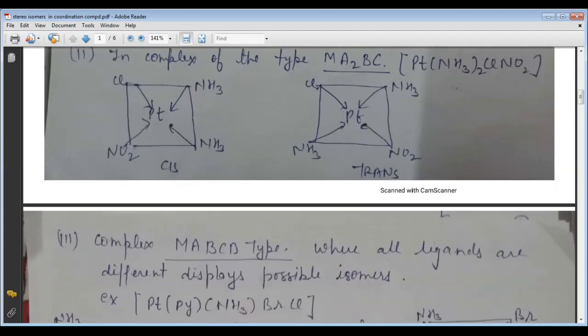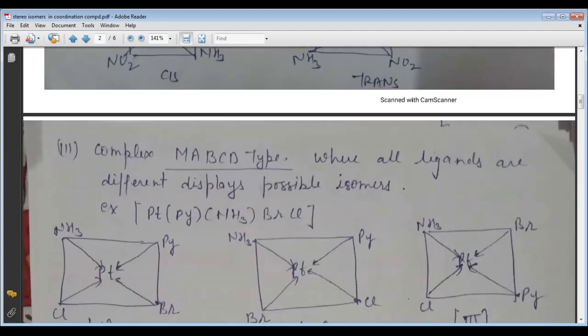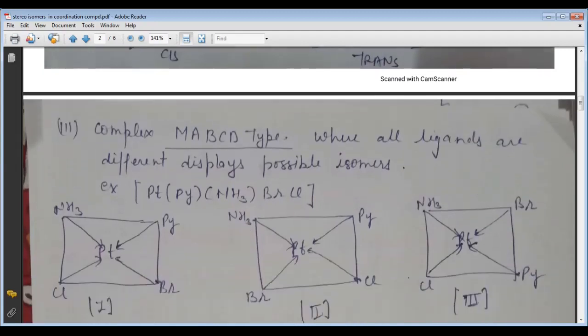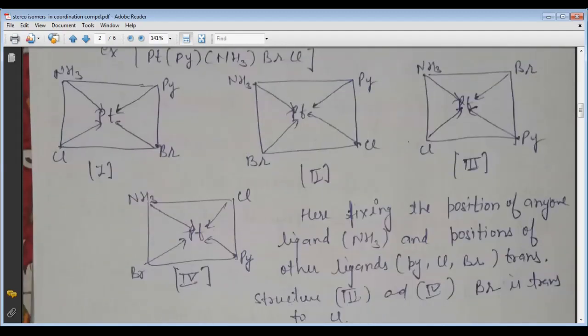See carefully. Now the third type of isomer is the complex MABCD type. It means M represents the metal and A, B, C, D are the different types of ligands present here. Where all ligands are different, the possible isomers are here, three or four structures. Here we can see the metal, the platinum. This is the platinum metal, and all the ligands are different.